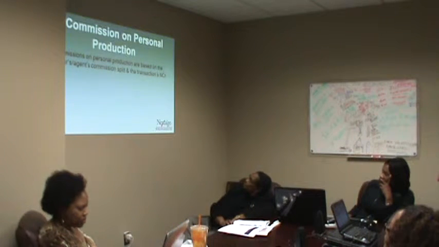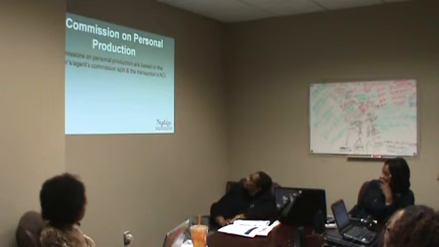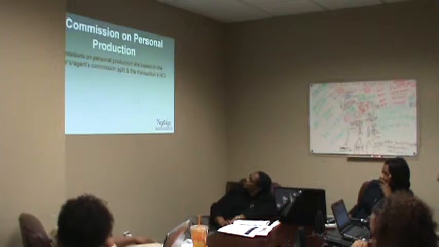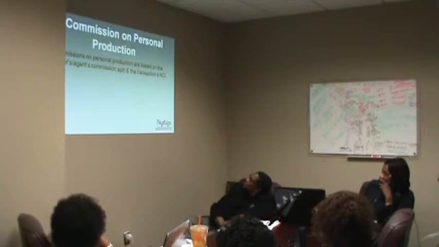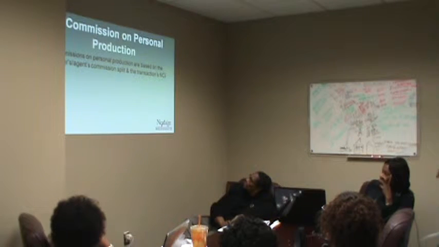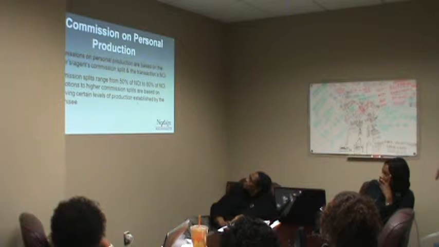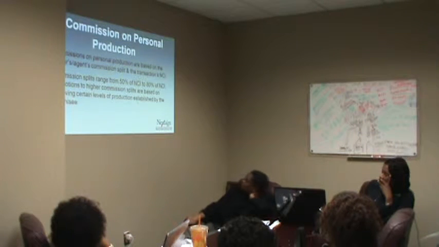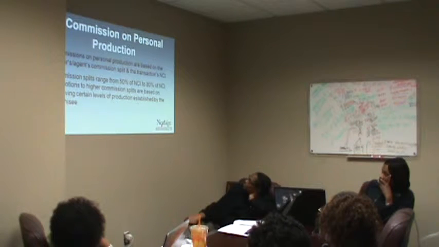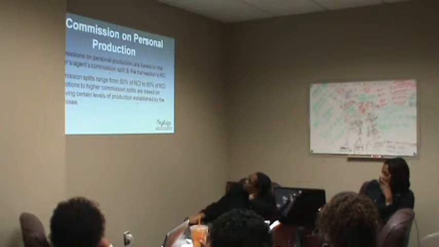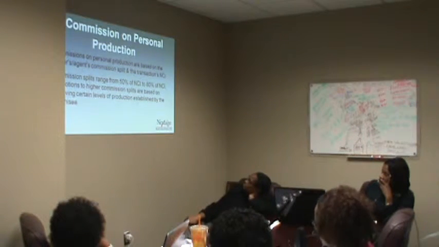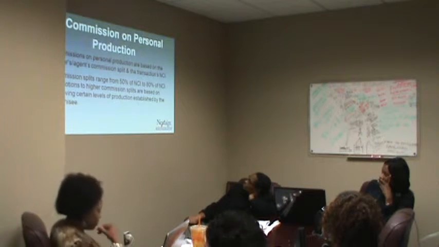Let's move on to commission on personal production. Commissions on personal production are based on the broker or agent's commission split and the transaction's NCI. So the NCI is used for calculating the commission split. Commission splits range from 50% of NCI to 80% of NCI, and promotions to higher commission splits are based on achieving certain levels of production established by the franchisee.